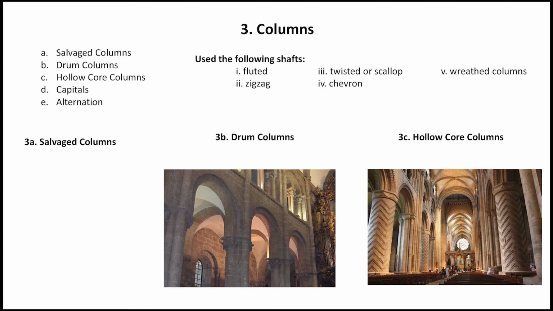Then comes the hollow core column. We already discussed that only the outer shell was made of dressed ashlar masonry, and then they were filled with rubble. The size of these columns was really huge, and they were decorated with different geometric patterns on the exterior surface. The columns in Durham Cathedral are one such example.